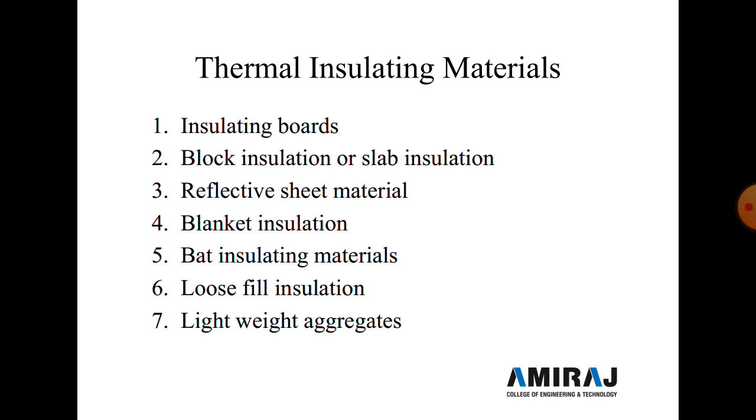Different types of aggregate like vermiculite, blast furnace slag, and burnt clay aggregate are lightweight aggregates. And if these lightweight aggregates are used in concrete, it provides greater resistance to heat, and hence these types of lightweight aggregate are used in construction to make the structure heat proof.